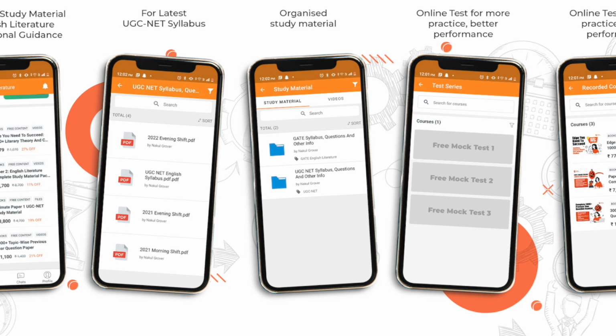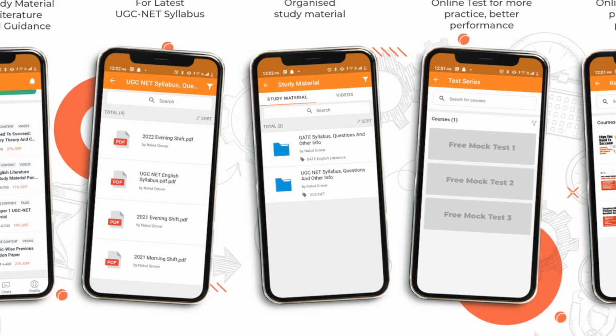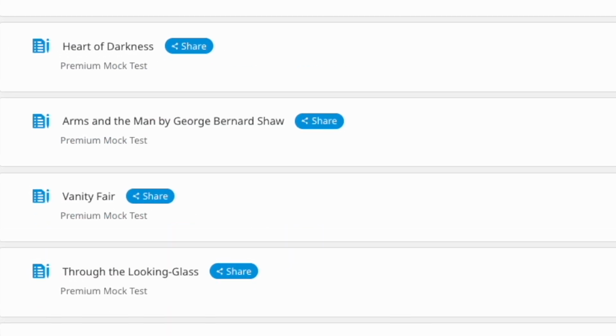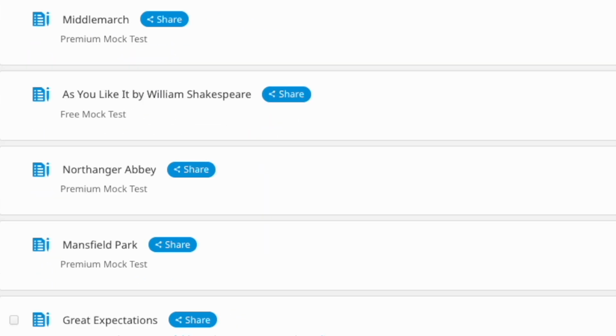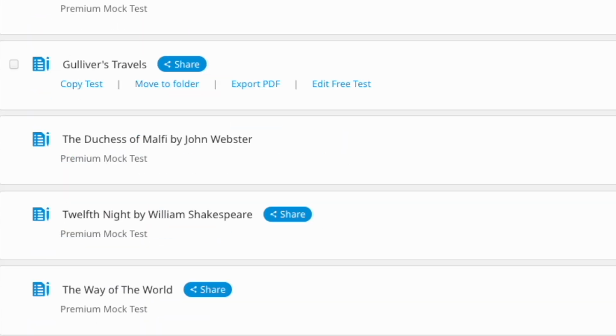We have created the free mock test for you. In the left hand sidebar, go on to the free study material section, and here you are going to find all the important works free of cost and the mock test free of cost. For example, if you complete Frankenstein as a summary, then you can go through the questions on Frankenstein in that free mock test session. Okay, we have uploaded 50 mock tests.